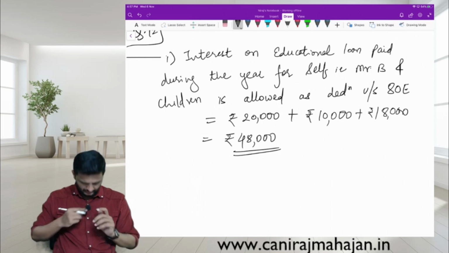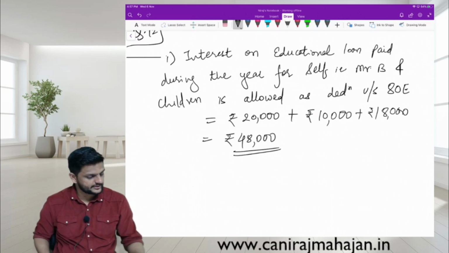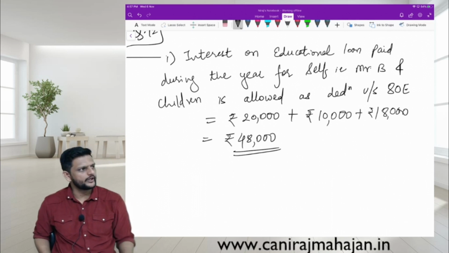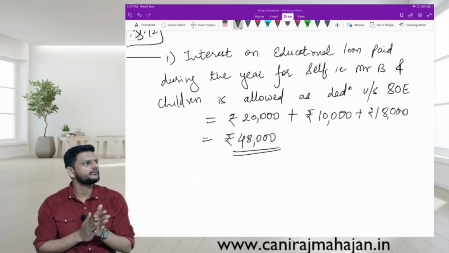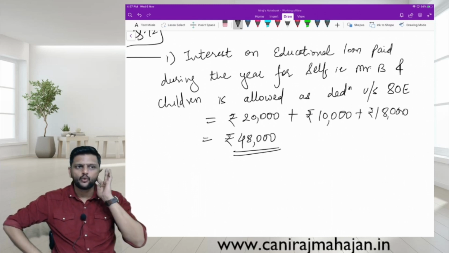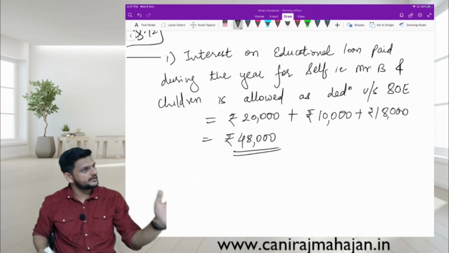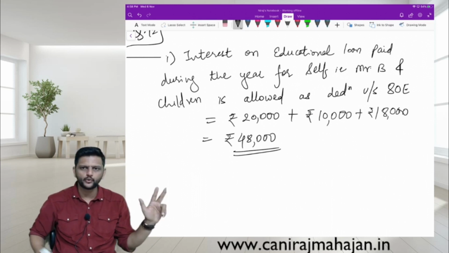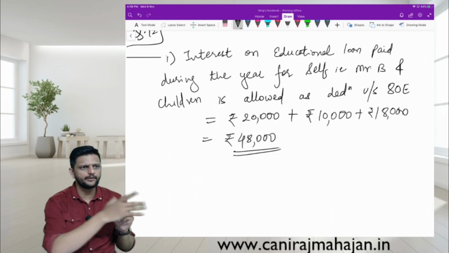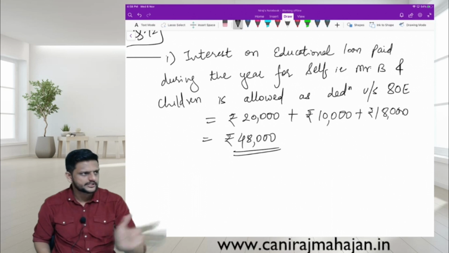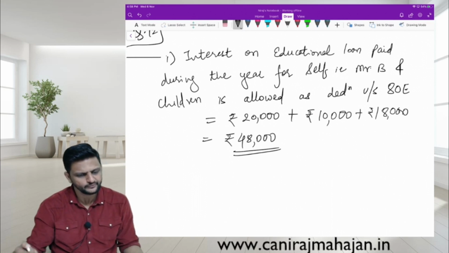Rupees 48,000. Does it fall under the limit of 80C, CCC, CCD? Will it be within the limit of 1.5 lakhs? No. Whatever is beyond 80C and all of that is separate by itself. That means you can claim 80C, CCC, CCD up to 1.5 lakh, then 80CCD(1B) up to 50,000, then 80D separate, then 80E separate. Are you following here? Okay.